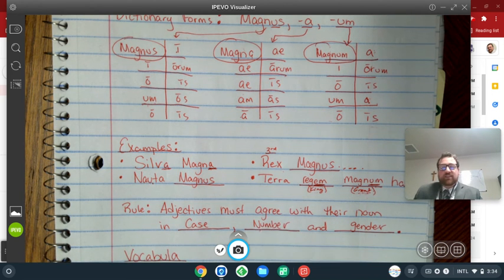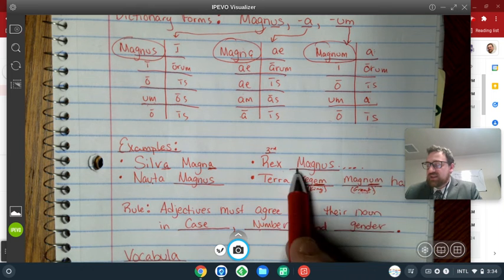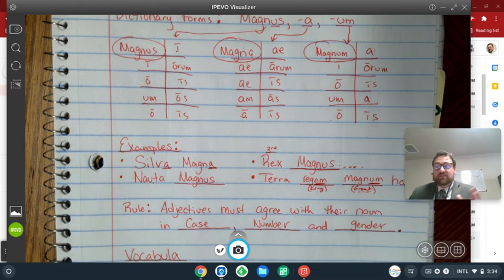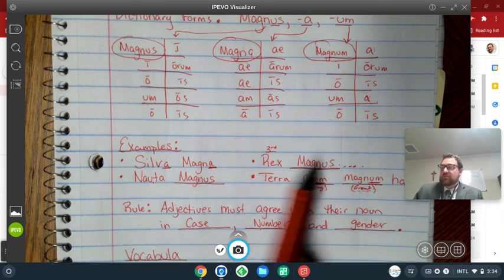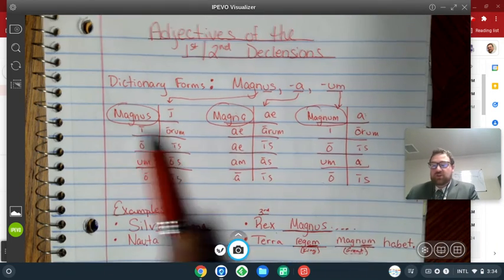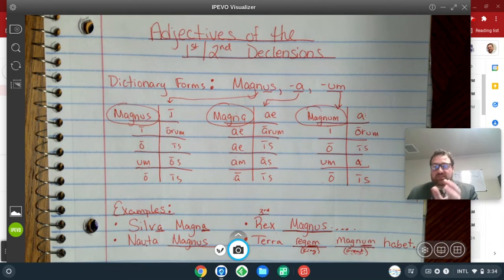So rex is the nominative singular of king. So there's my rex, and then I'm going to put my word for big or great. Same word. Big and great are the same word. My adjective, whatever, these are all my options for how to say big. And we're going to dwindle these down to find the correct word to use.